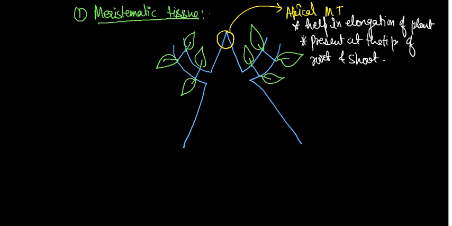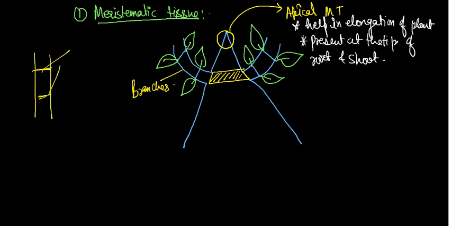Okay, as you know that at the node region the branches arise. So here in this area where the branches arise, the area at which the branches arise is called a node, and in between the two nodes, that is called as what? Internode. Suppose that you see the sugar cane, some nodes are there, that is called as node. And in between these two nodes, that is called as internode. Okay, simple structure is that.